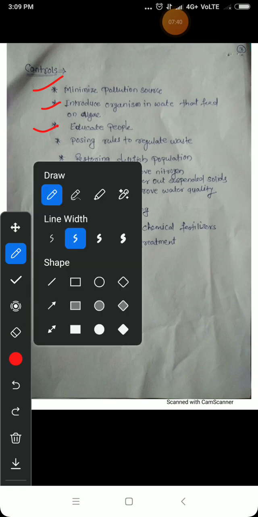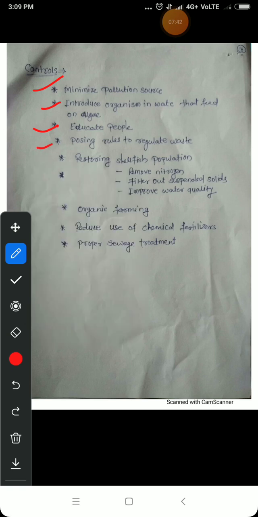Now next one is imposing rules to regulate waste. So we have to make rules on how to dump or how to release the waste in the freshwater bodies. We have to release it after a proper water treatment.